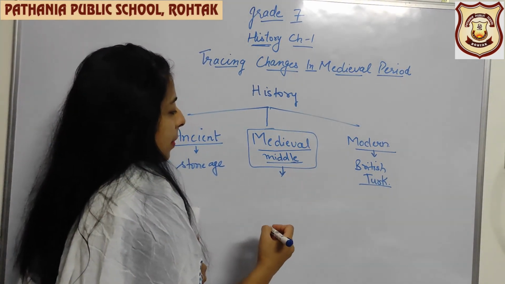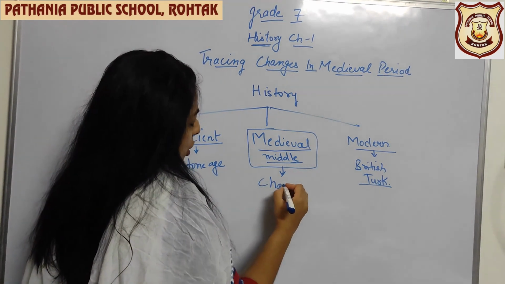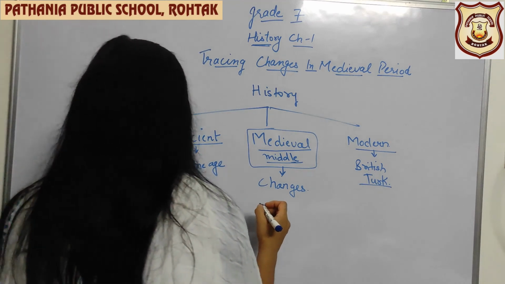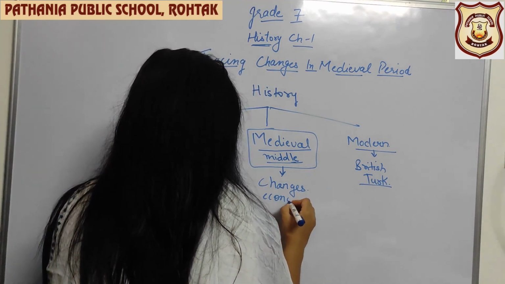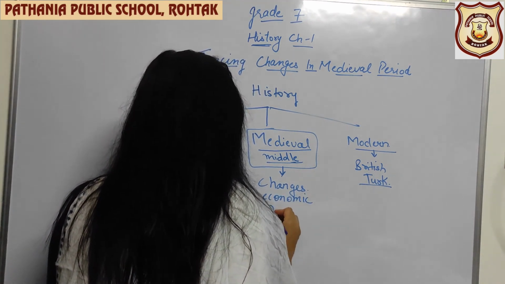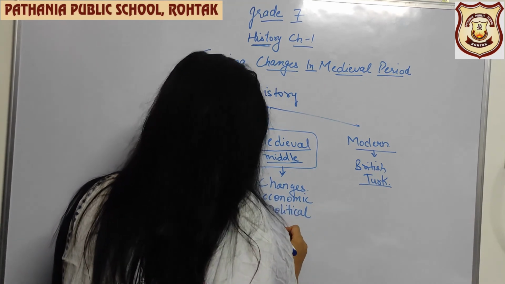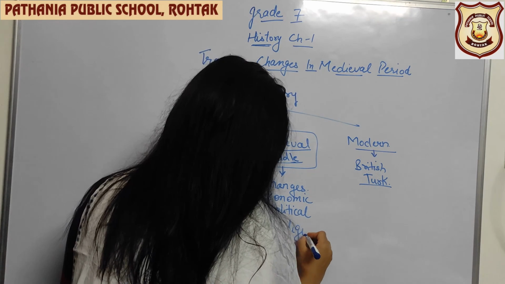In this, what happened there? A lot of changes happened in this time period. For example, there are so many economic changes, political changes, and religious changes.